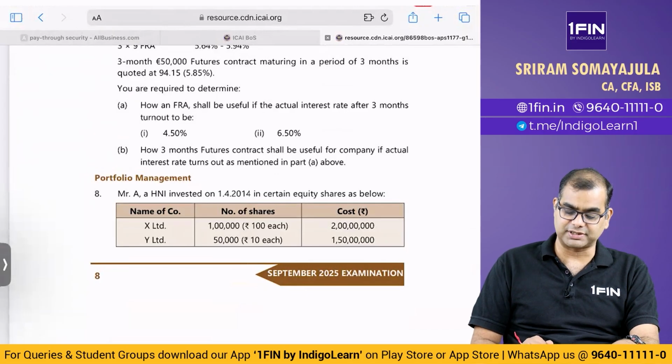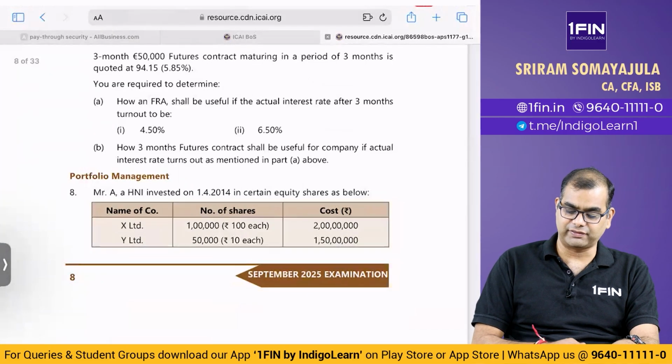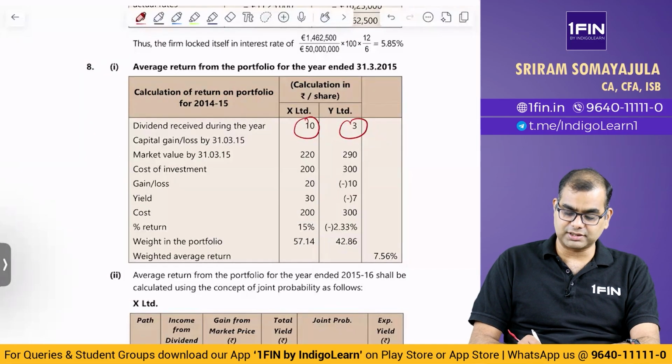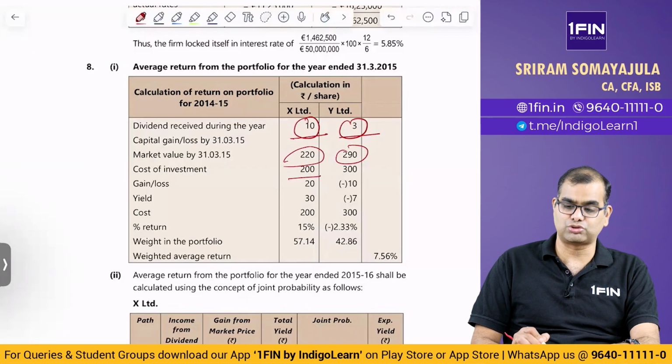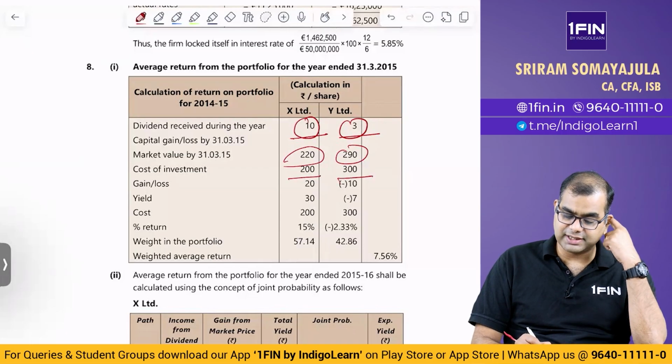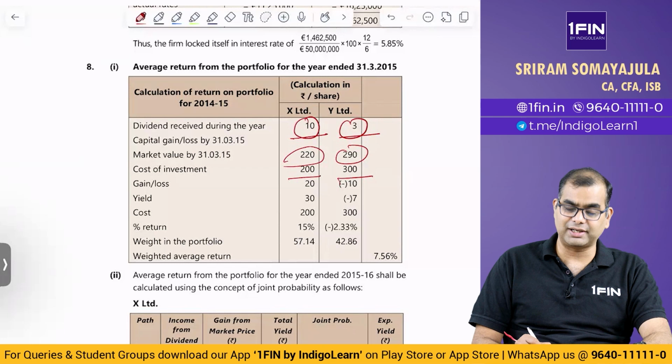And here you had 30%. 30% of 10 is 3. So 3 into 50,000 is 1,50,000. Per share here you got 10 bucks, per share here you got 3 bucks. What is the closing value? 220 and 290. They've already given the values. Cost of investment, you invested when it was 200, you invested when it was 300. Then what is the gain or loss? Basically based purely on the capital gain on the price of the investment. So here you gained 20 bucks, here you lost 10 bucks. Then you got how much as yield?